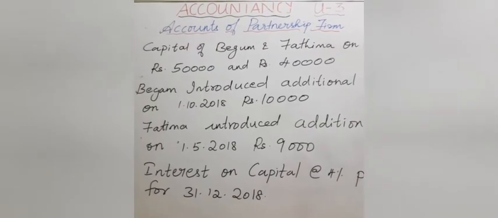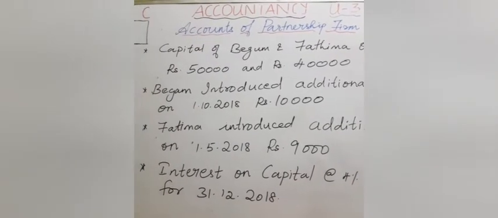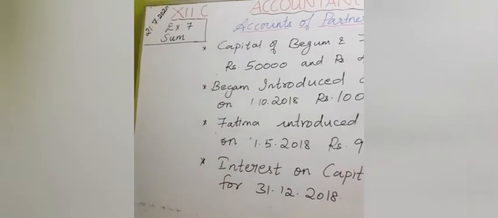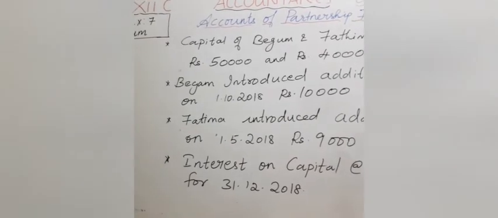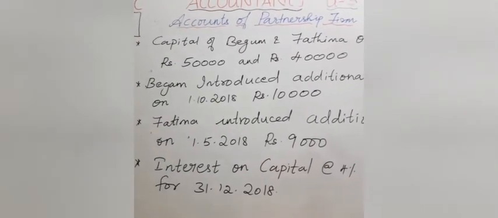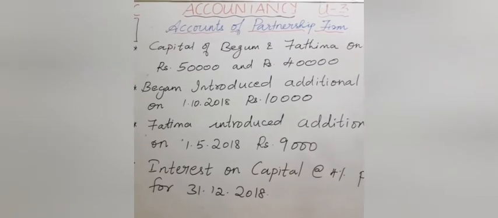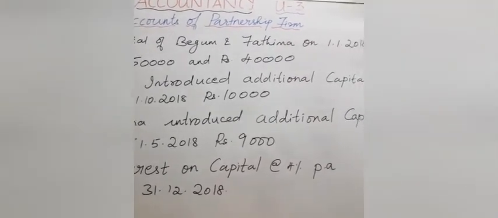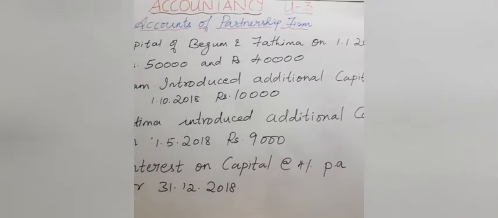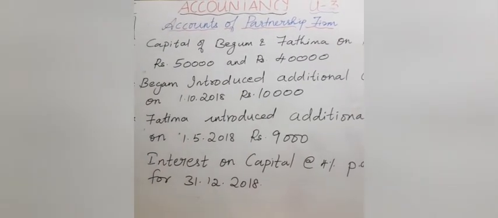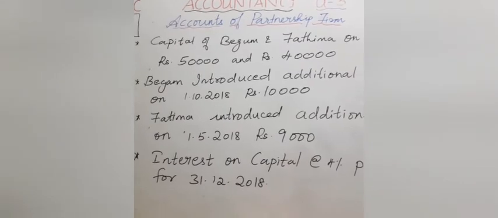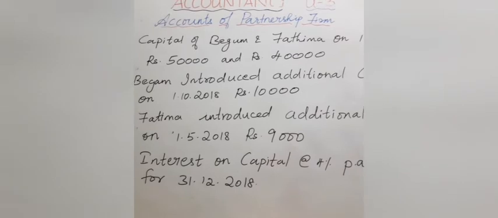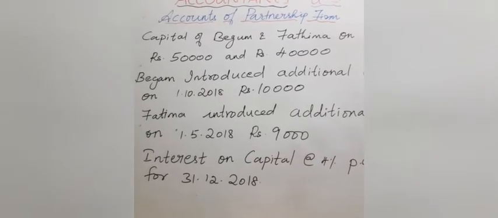Good morning students. Today in accountancy we are going to continue with problems of accounts of partnership firm. We are going to continue with exercise 7, children. The question goes like this. Capital of Begum and Fatima on 1/1/2018 is rupees 50,000 and rupees 40,000. That means capital of Begum is 50,000 and capital of Fatima is 40,000.